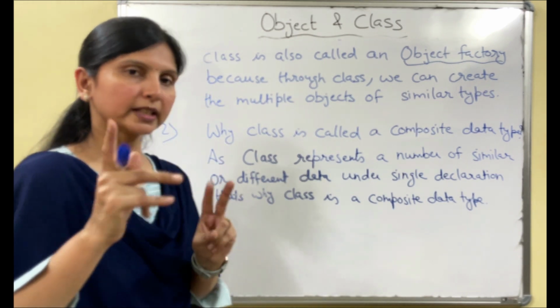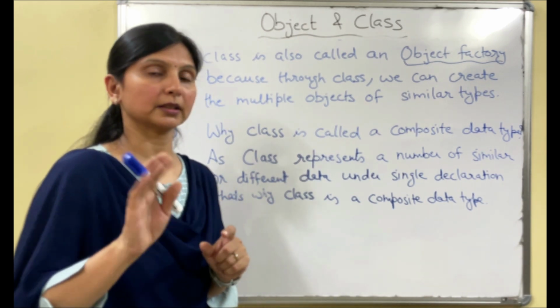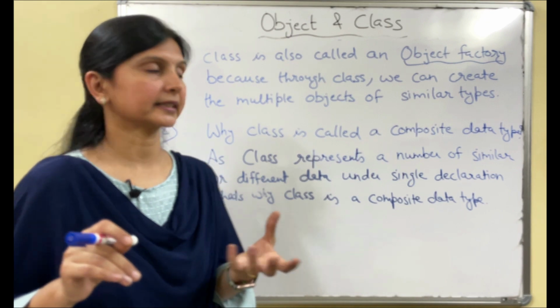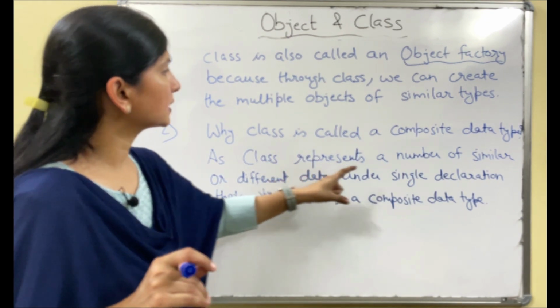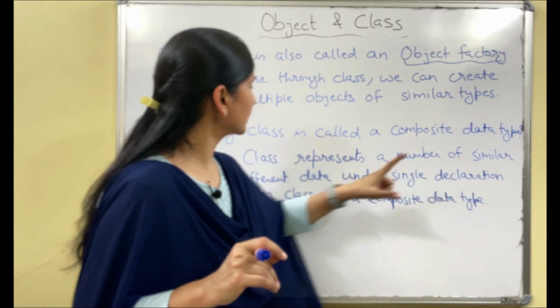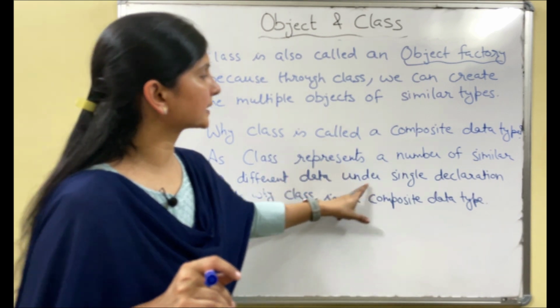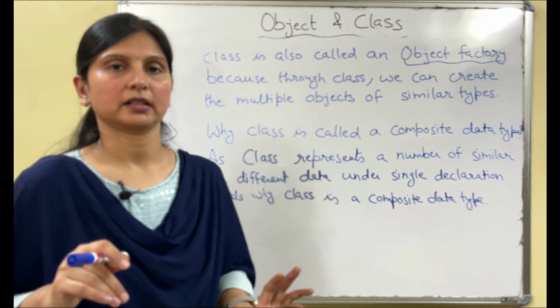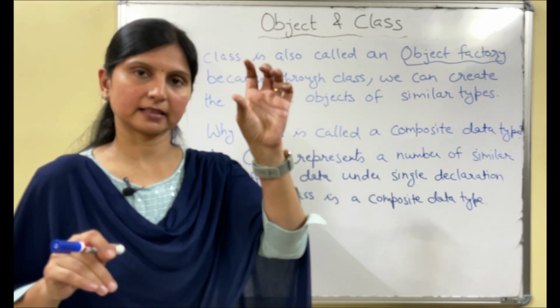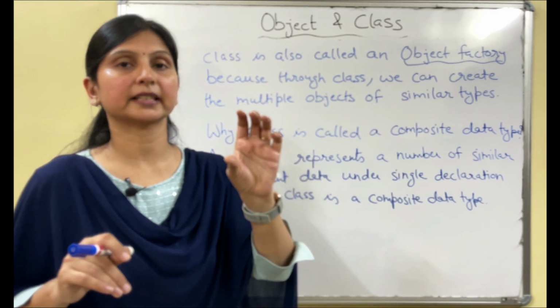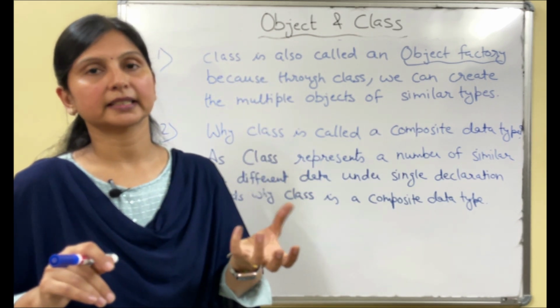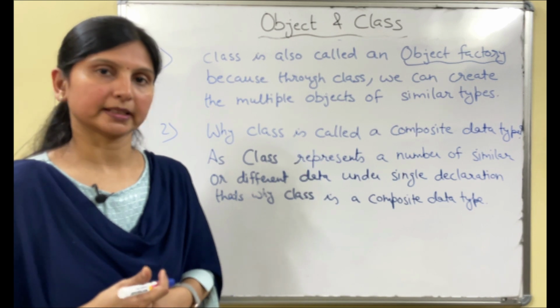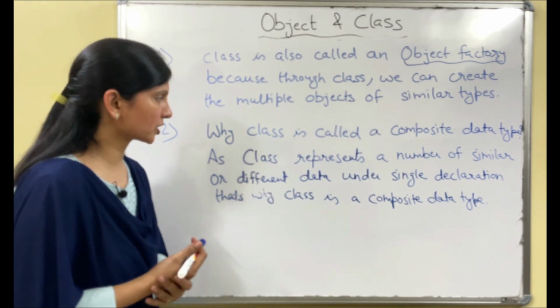In both cases it will be called composite, but there should be multiple data. So when you define a number of similar or different data under a single declaration, inside a single class, that is called a composite data type. You can note down this definition.